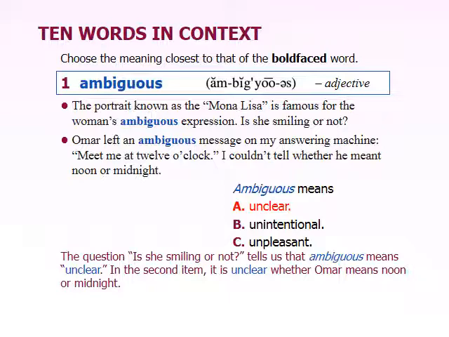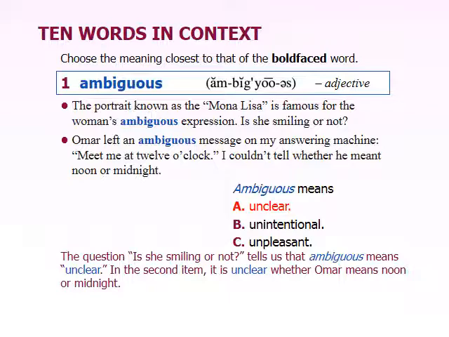In the picture of Mona Lisa, you could look at the picture and say that she's smiling, or you could say, no, she looks unhappy. Similarly, in the second example, if someone says, meet me at 12 o'clock, that could mean 12 o'clock midnight, or it could also mean 12 o'clock noon. So ambiguous means unclear in the sense that something is unclear because it could have more than one possible meaning. And so again, the focus is on the meaning.